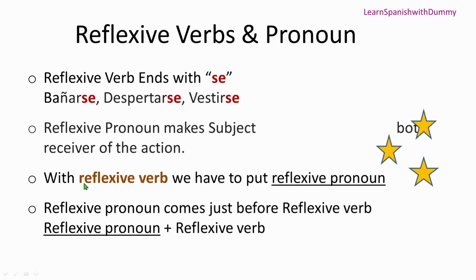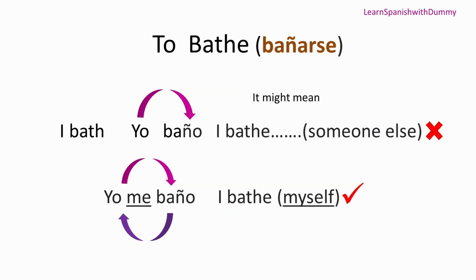Now the next statement says that with a reflexive verb we have to put a reflexive pronoun. So if there is a reflexive verb like this, you need to put the reflexive pronoun. We'll see them soon. The reflexive pronoun comes just before the reflexive verb. So this is the placing: first the reflexive pronoun, and then the reflexive verb will come. Okay, too much theory. Now let's do something practical.